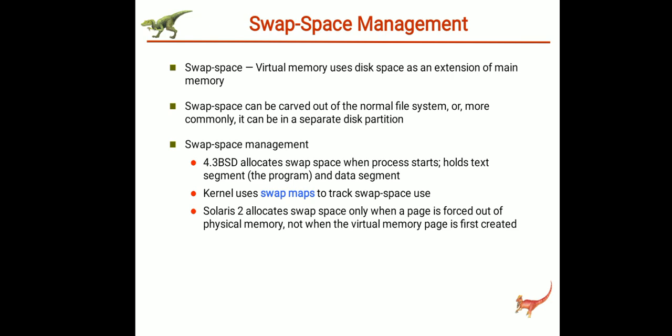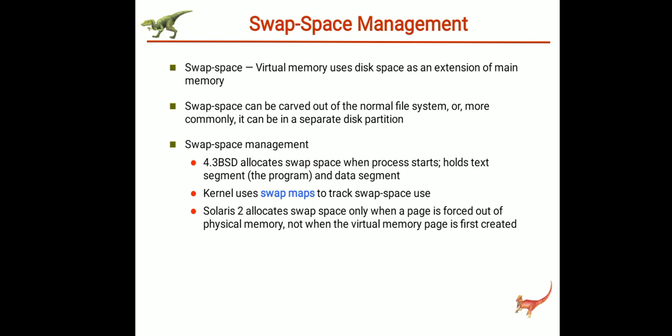Here virtual memory uses disk space as an extension of main memory, and since disk access is much slower than memory access, using swap space significantly decreases system performance, right? Already accessing disk is a slower task. Upon that, if you use swap space, then it is going to decrease the system performance even more.